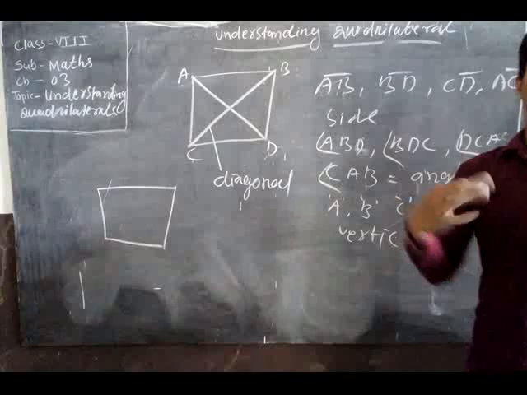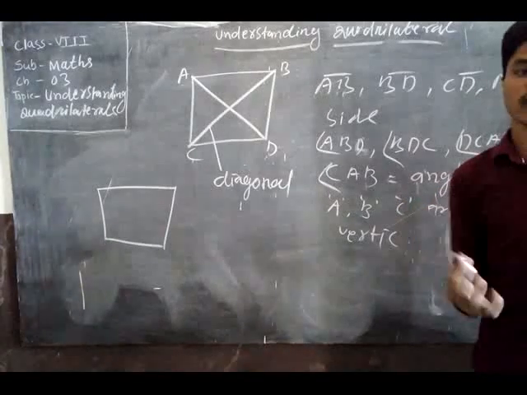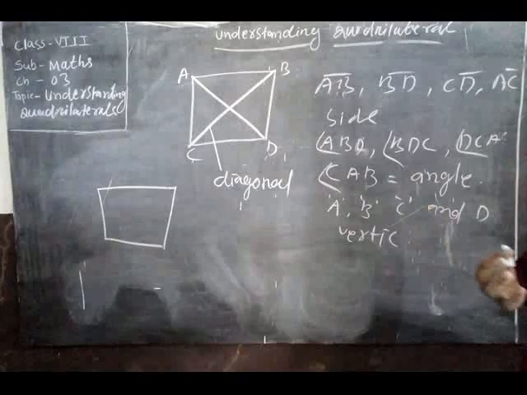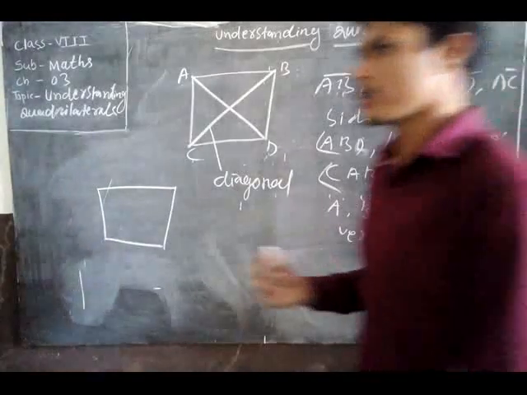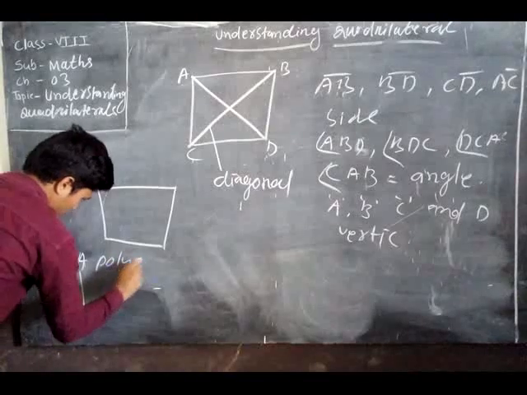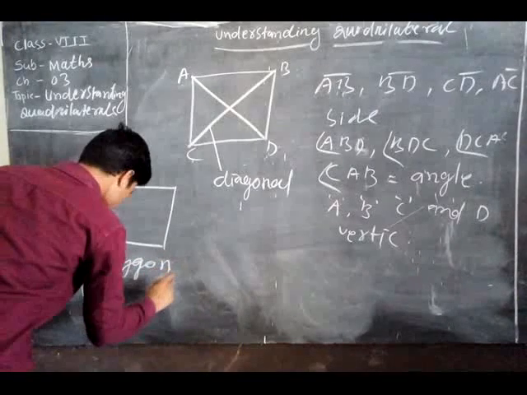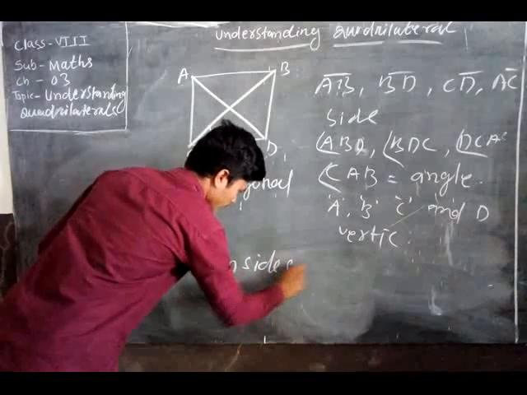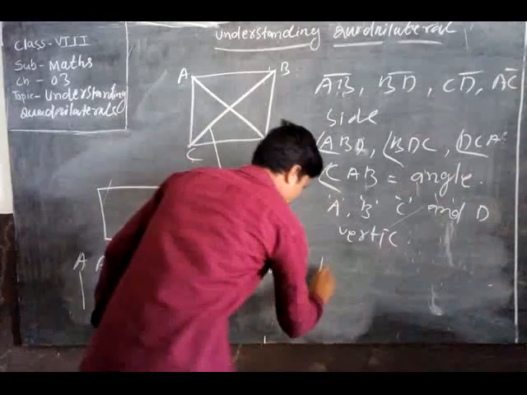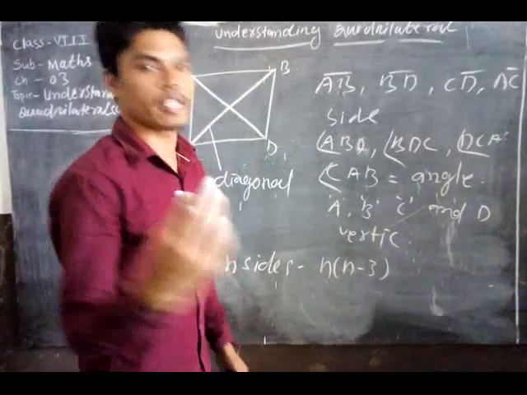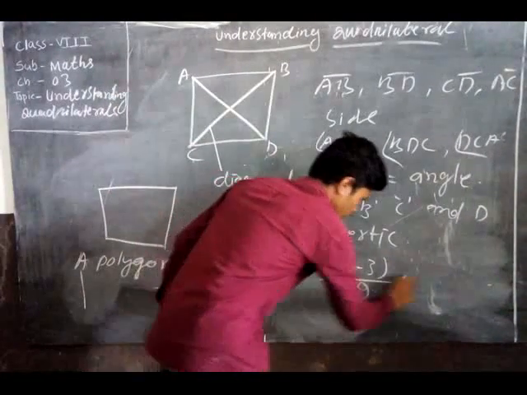The number of diagonals: we take n, and n into n minus 3 by 2 is equal to the number of diagonals. A polygon of n sides has n sides. Then n into n minus 3 by 2 equals diagonals.